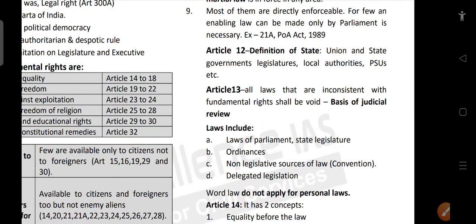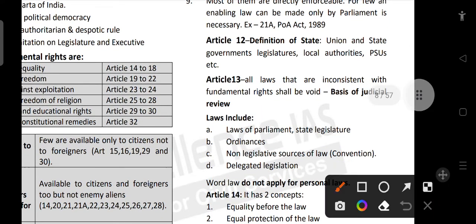There is no need of separate law or something. So we'll look at each of them. First is Article 12. What is Article 12? It gives definition of state.